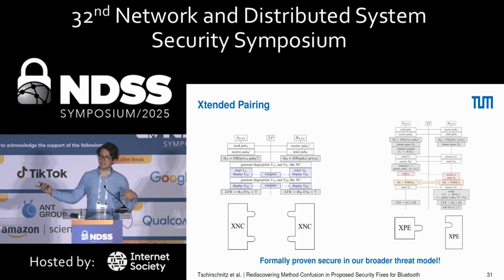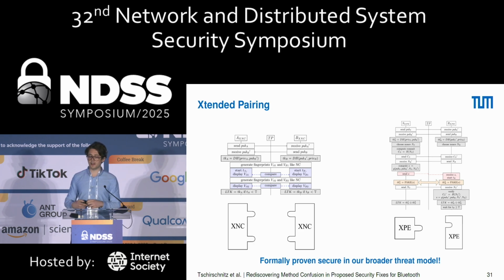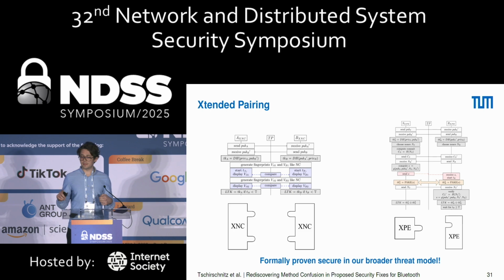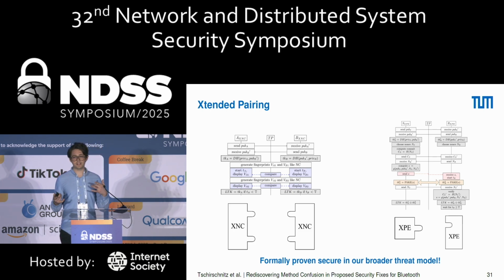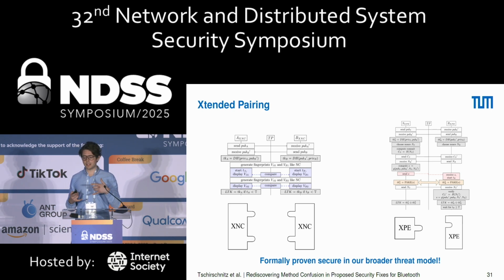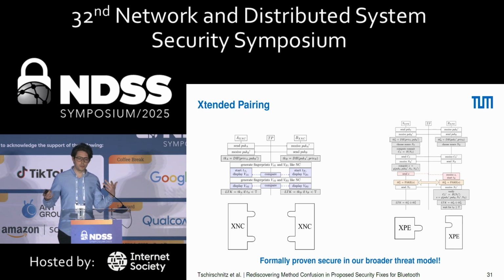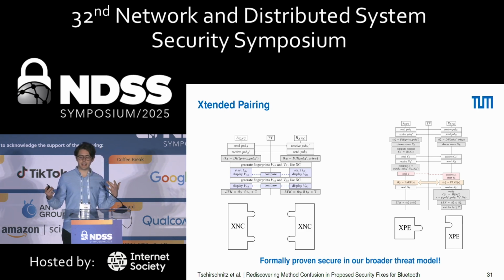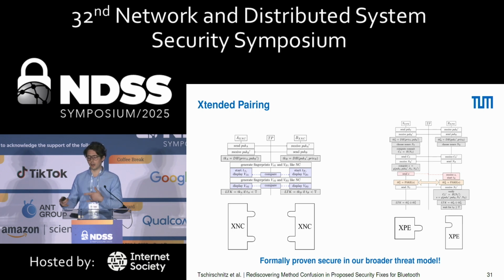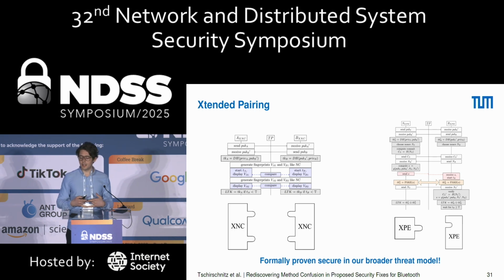And what you can't really see in this, because we don't have the time and detail to talk about this, is that there are important timing restrictions here. These methods enforce timing limits and also produce time delays that prevent an attacker from confusing them with each other. And we've formally shown that in our work. We have shown that all of this works together and is formally secure even in this extended threat model, which is very wide now and captures all of method confusion in our opinion.